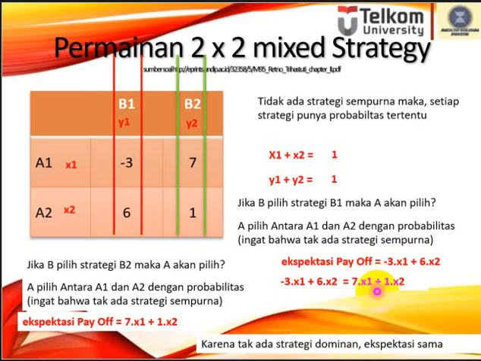We usually say pindah ruas, moving to the left side, which means negative 7x1 and negative 1x2. Combining the x1 terms, it becomes negative 10x1 plus 5x2 equal to 0.